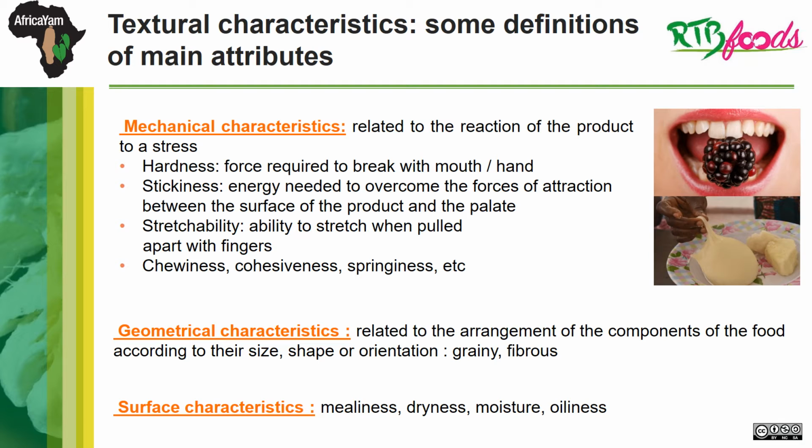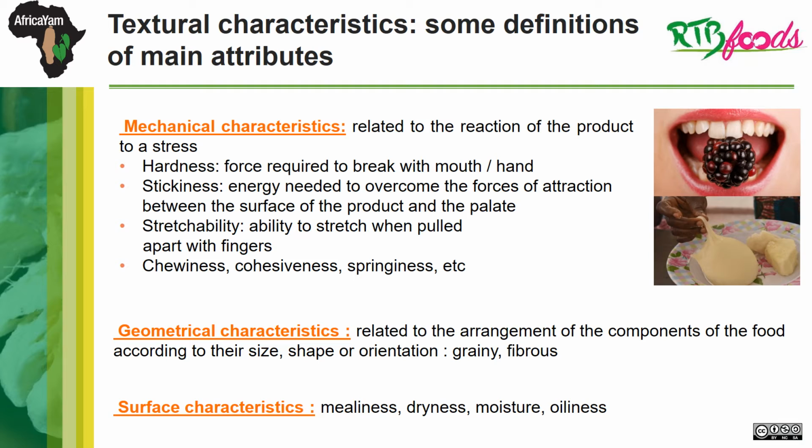Stickiness, another important textural attribute, is the energy needed to overcome the force of attraction between the surface of the product and the palate. Stretchability, an important attribute to describe pounded yam, is the ability to stretch the product when pulled apart with fingers. Chewiness, cohesiveness, springiness are other attributes useful to describe starchy products.